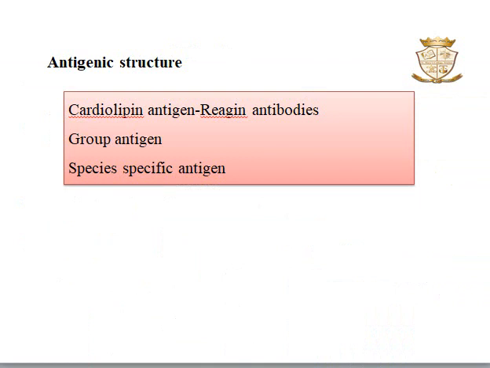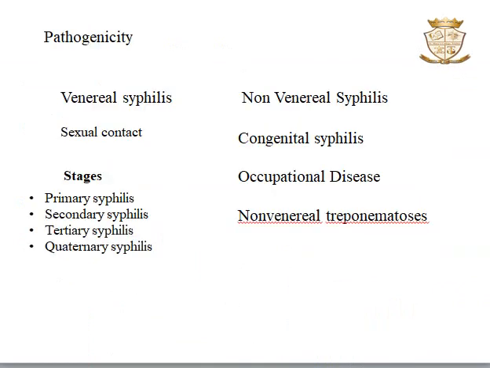The second is group specific antigen. It is found in Treponema pallidum and also in non-pathogenic treponemas. The third is species specific antigen. Antibodies to this antigen are demonstrated by specific tests, and usually this antigen is a polysaccharide.